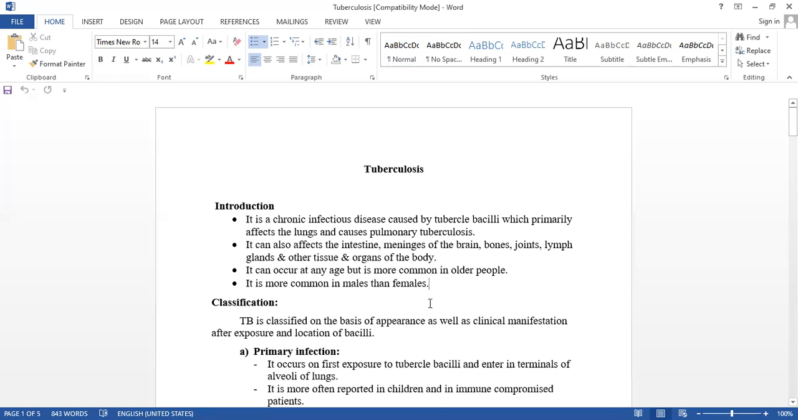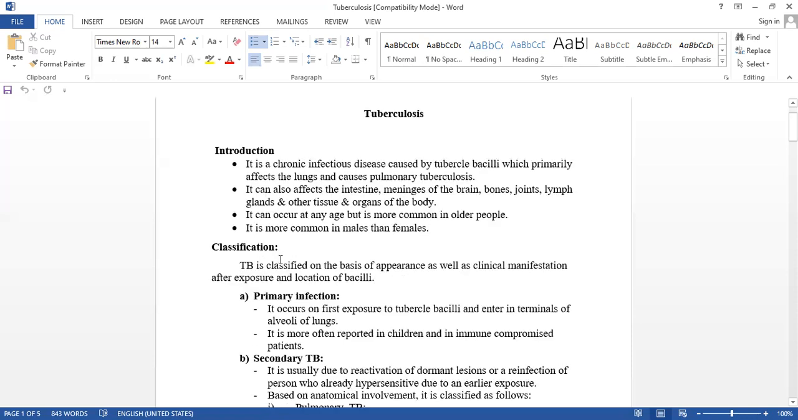Why? Can you tell? Because this is pulmonary, it affects the lungs. Males have the habit of cigarette smoking more than females. So it is more commonly seen in males because the lungs are affected due to smoking. Males are more smokers than females. In India, usually females are not smokers.